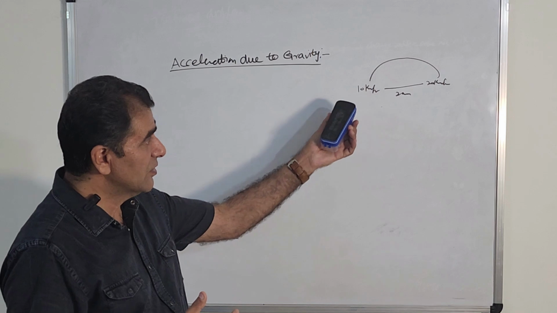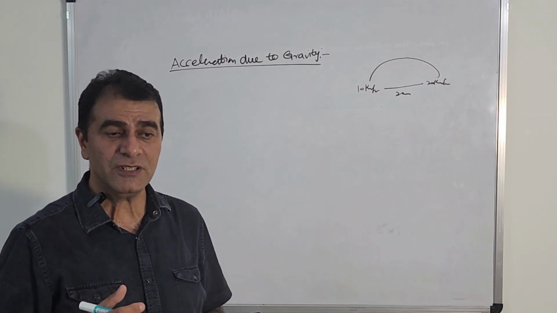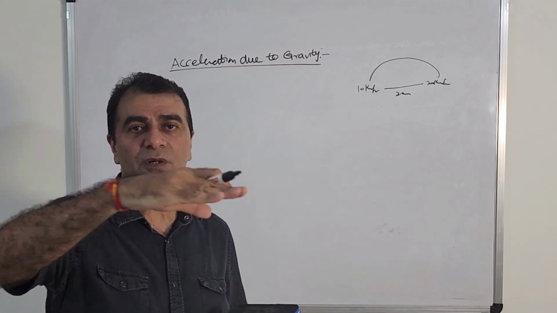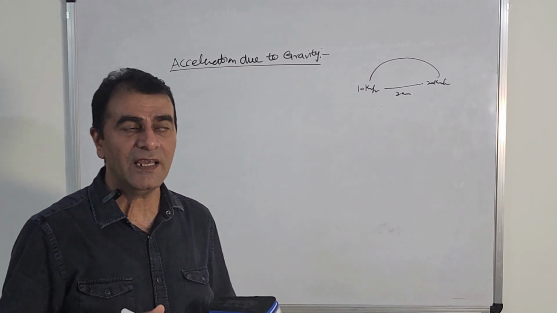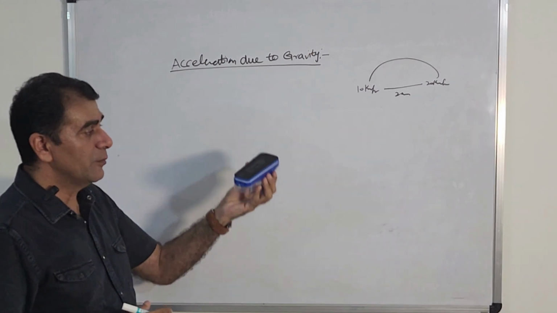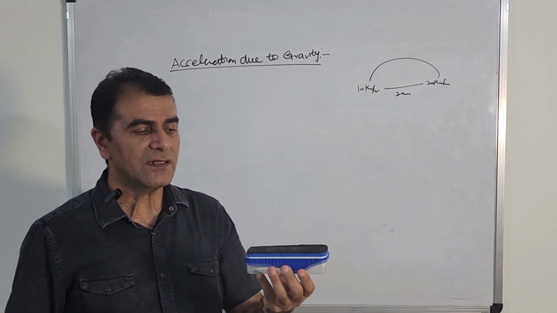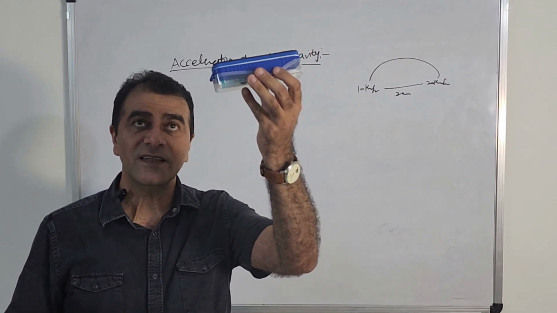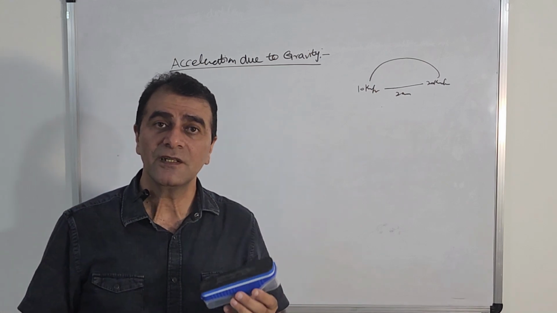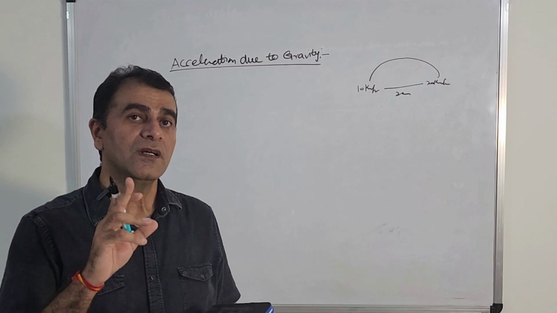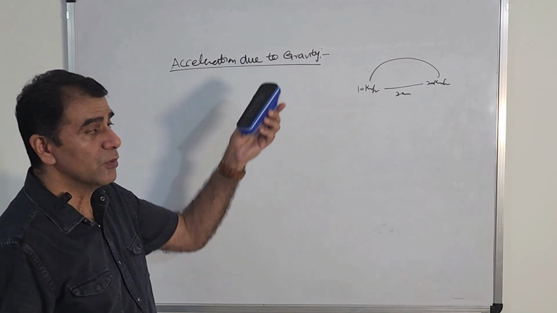But this acceleration, which we discussed in the motion chapter, was on a horizontal plane. It was not like when we take some object and throw it upwards. Then for this upward or downward motion, we don't use the word simply acceleration. No, then we use the words acceleration due to gravity.